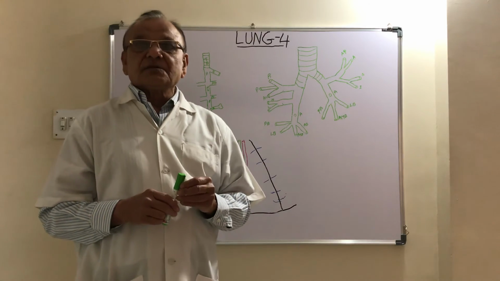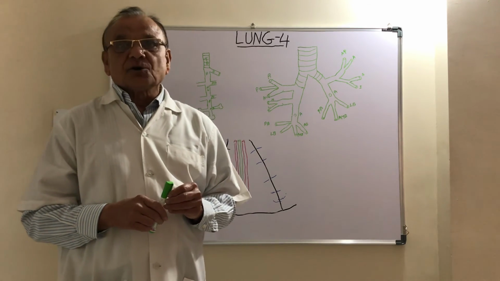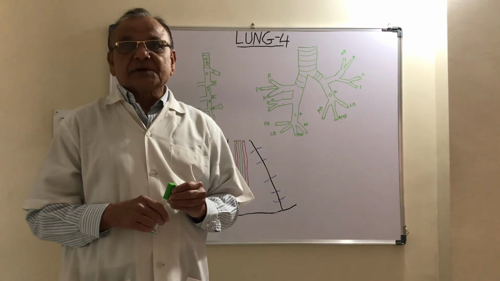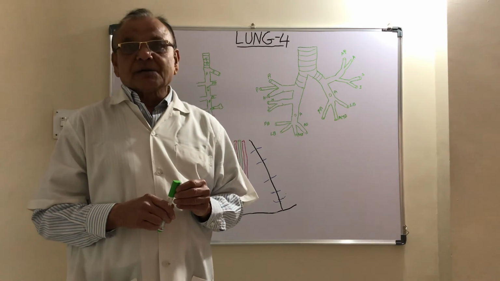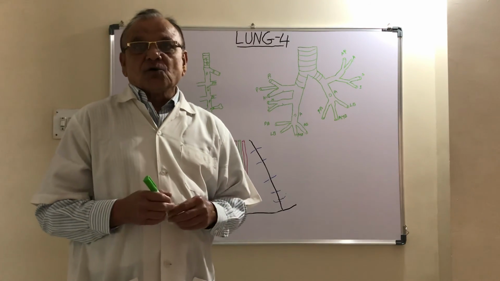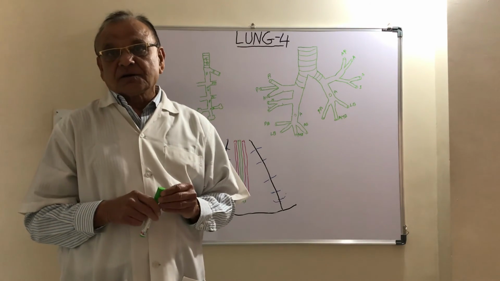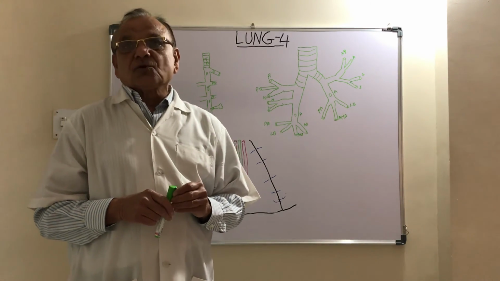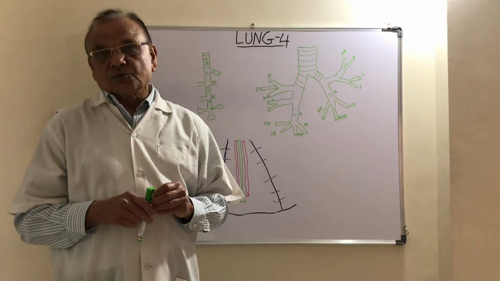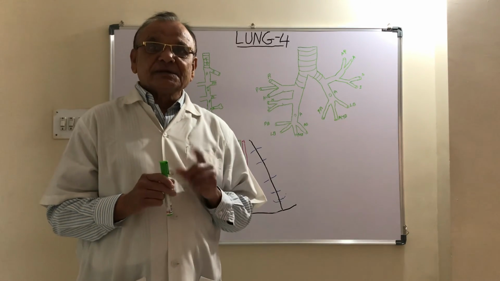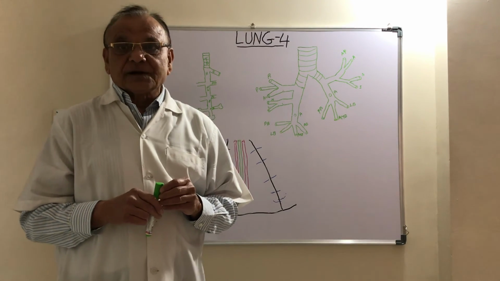The second common disease of the lung is pneumonia. Pneumonia is due to infection with pneumococci bacteria. In acute infection, one lobe of the lung may be involved, or the infection may generalize into the lung. If only one lobe is involved, it is called lobar pneumonia. When it generalizes into the lung, it is called bronchopneumonia.